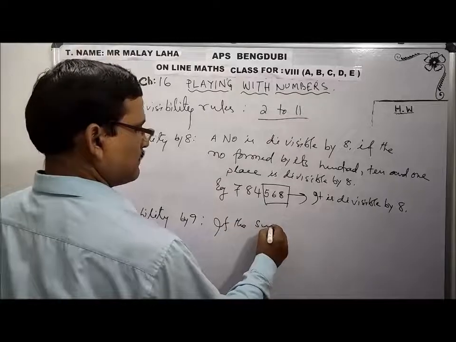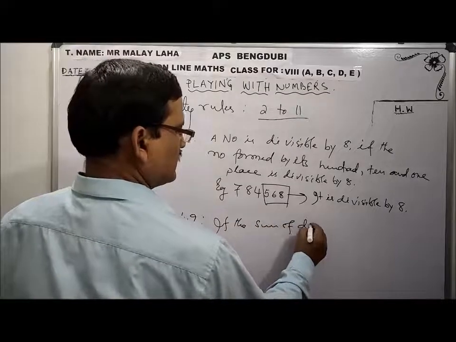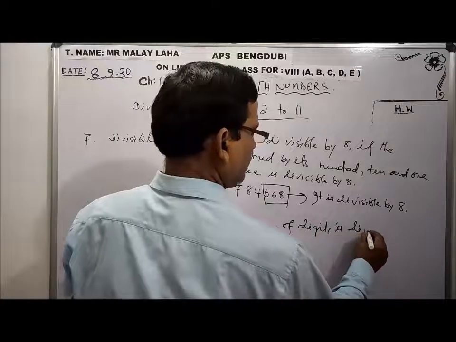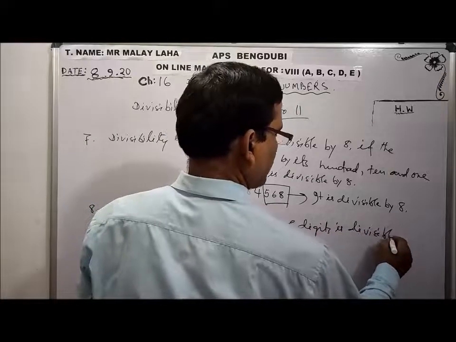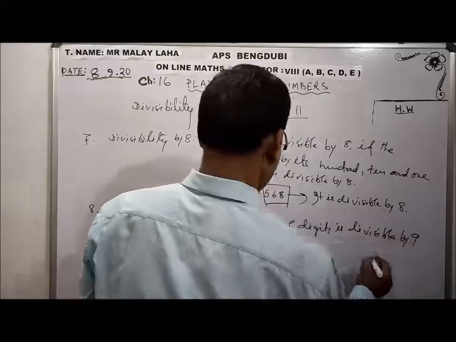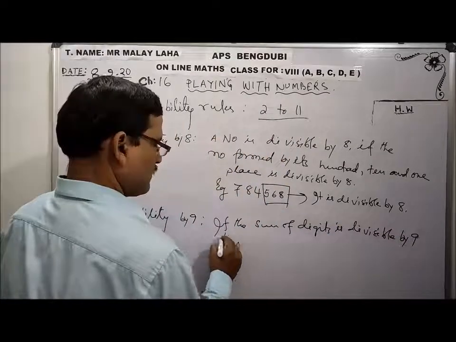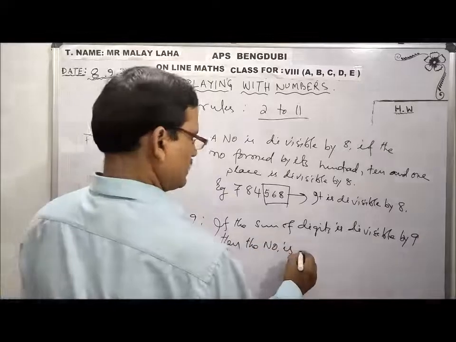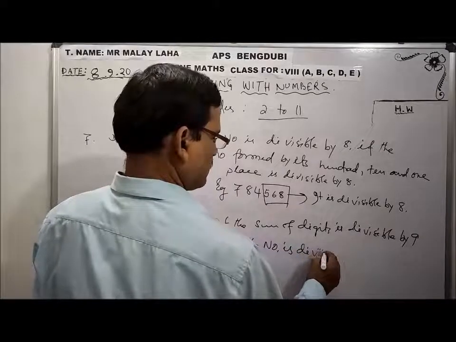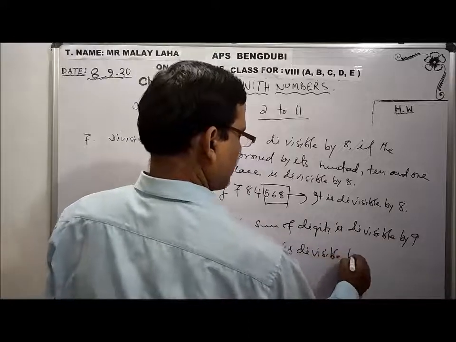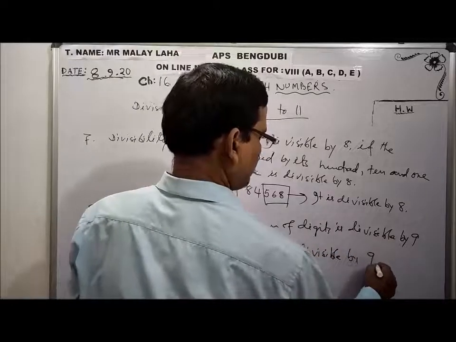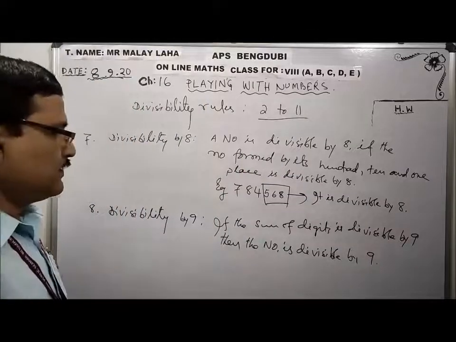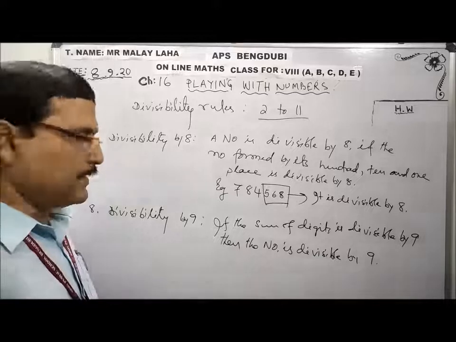If the sum of digits is divisible by 9, then the number is divisible by 9. If the sum of the digits is divisible by 9, then the number is divisible by 9.